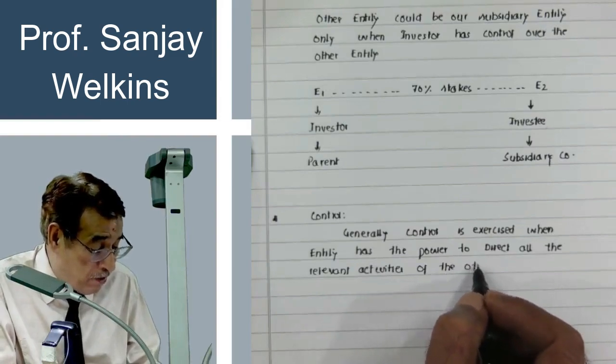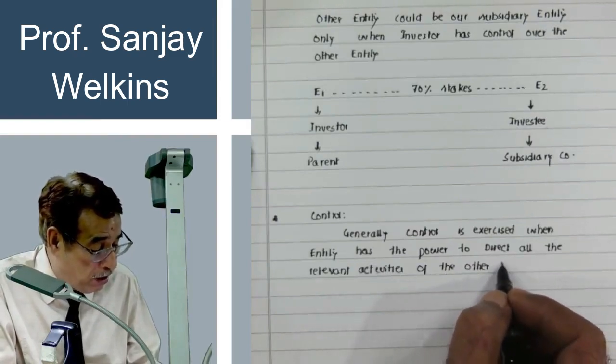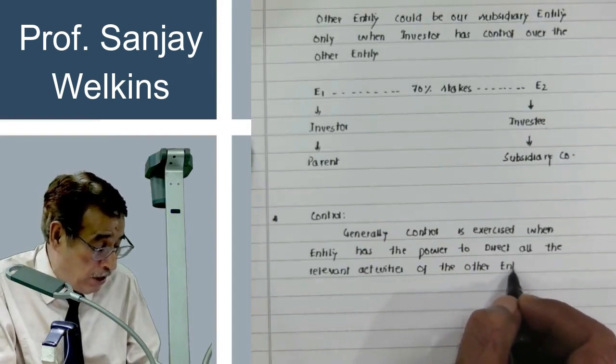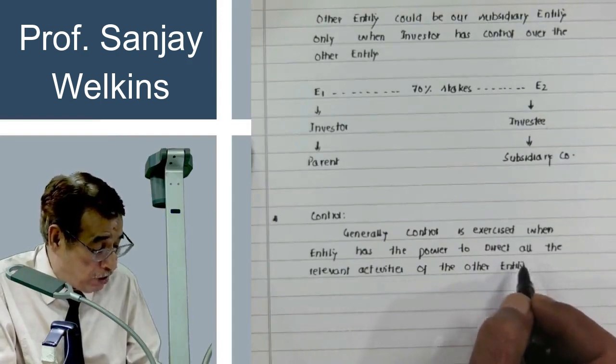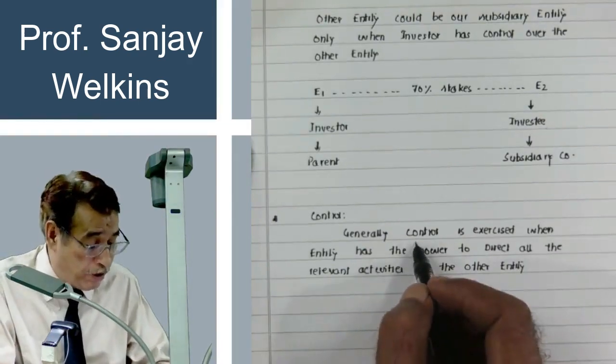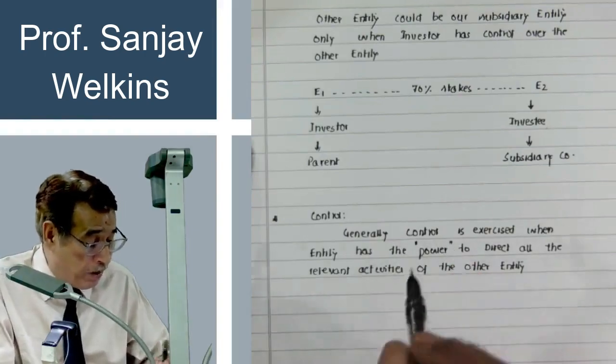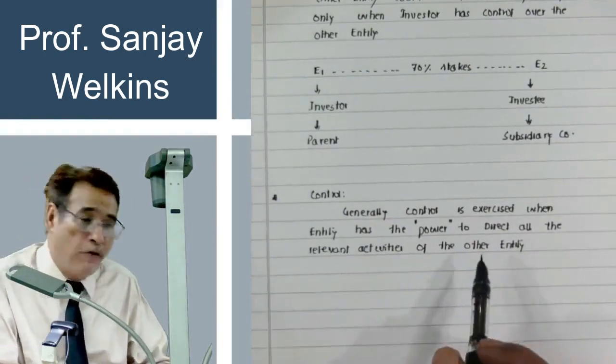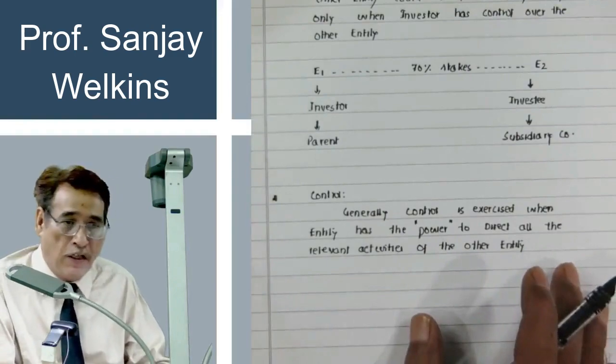So when I say I'm having the control of the other entity, indirectly what I'm saying is that I'm having the power. This word power is very, very powerful. That means I'm having the power to direct all the relevant activities. Correct?